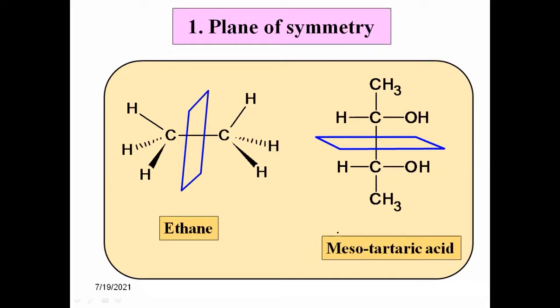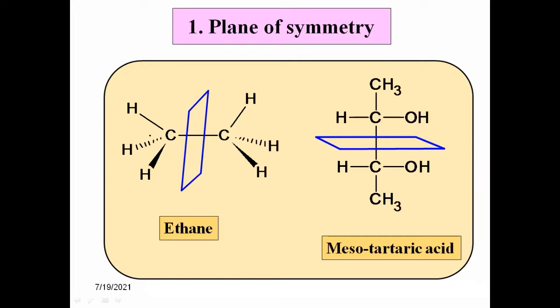Okay, this is just about the plane of symmetry. मग त्याला डिस्क्राइब कसं करणार? It is plane of symmetry. It is an imaginary plane passing through the molecule which divides the molecule into two equal parts which are mirror images of each other.